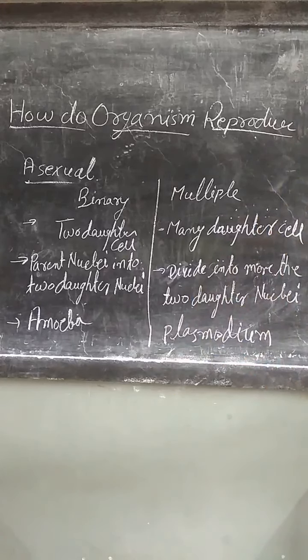So these are the differences between binary fission and multiple fission. In binary fission, the parent cell divides into two daughter cells which are nearly equal in shape, and in multiple fission, the parent cell divides into many daughter cells that are small in size. In binary fission the parent nucleus divides into two daughter nuclei, and in multiple fission into more than two daughter nuclei. The example of binary fission is amoeba, and of multiple fission is Plasmodium.